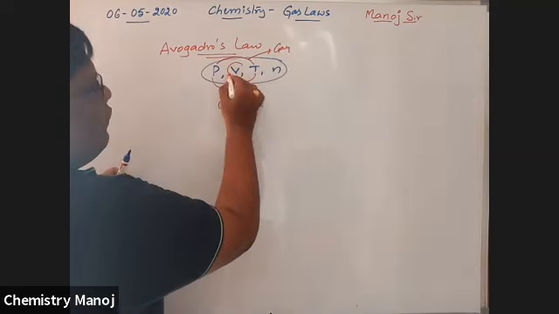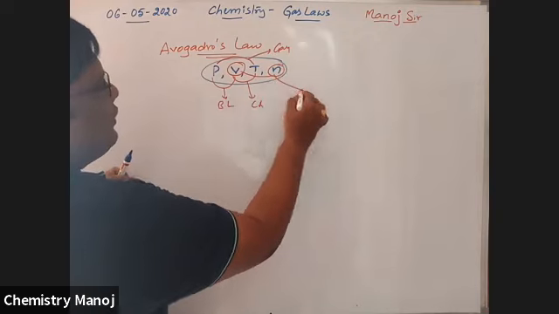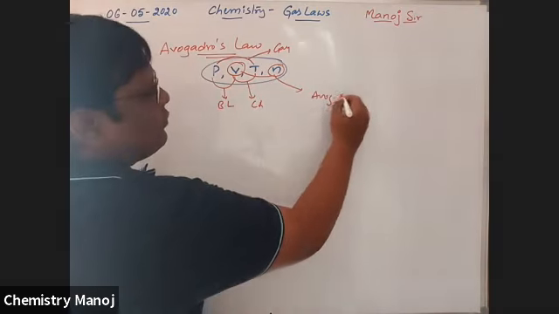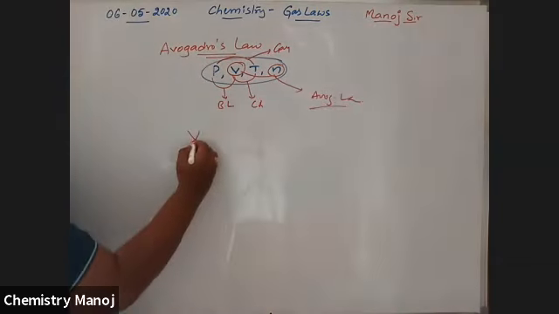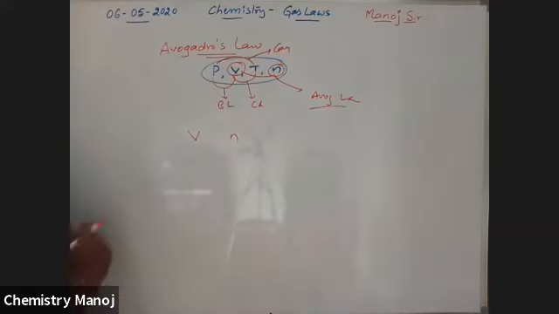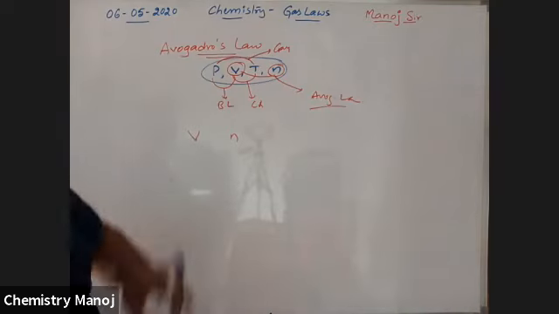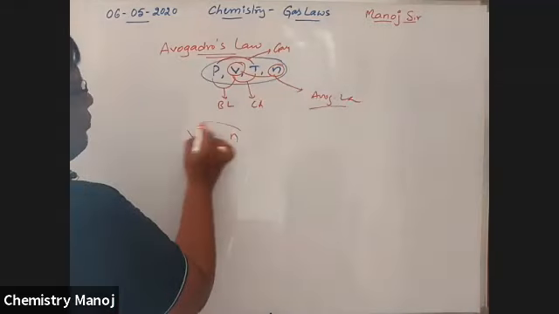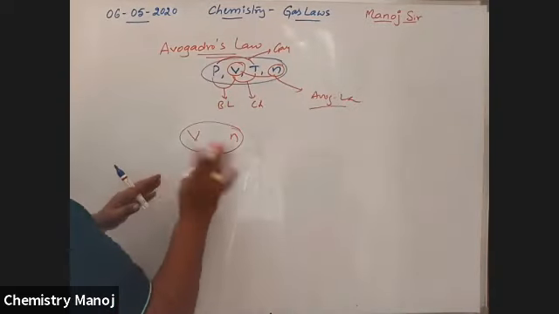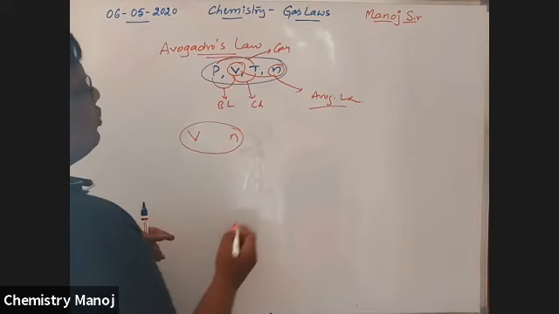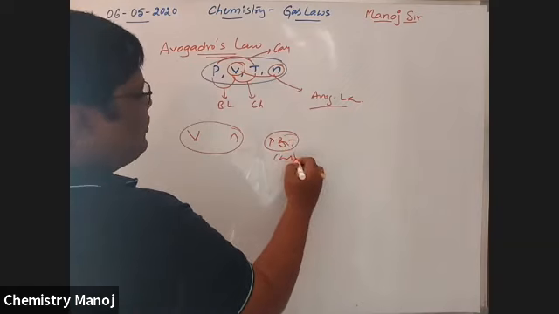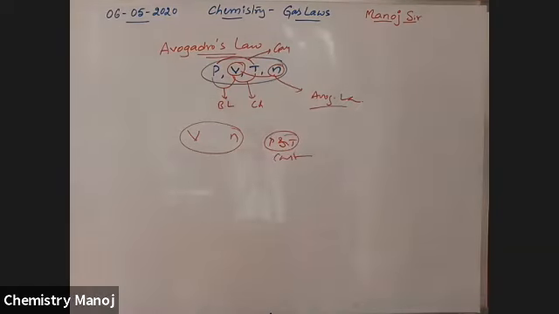Now, the V and N relation. The V and N relation is Avogadro's law. It gives the interrelation between the volume of the gas and the number of moles of the gas. Now I'm going to take the remaining two parameters. What are those remaining two? That is pressure and temperature, which are constant.